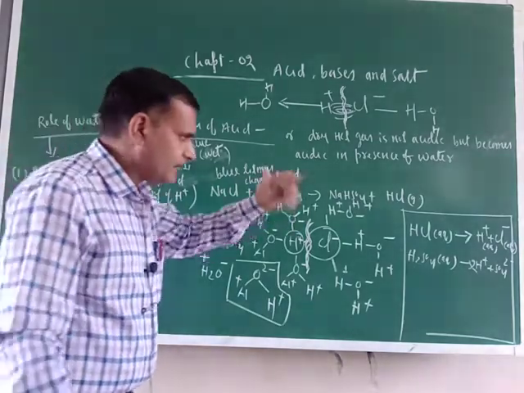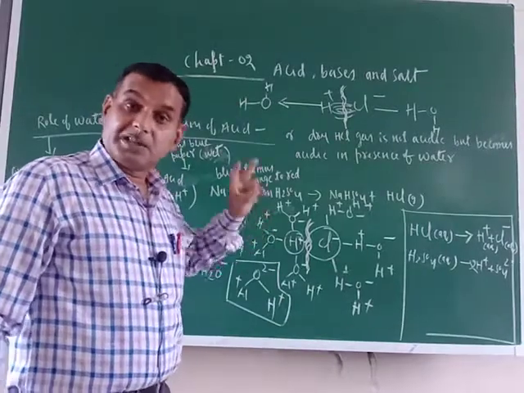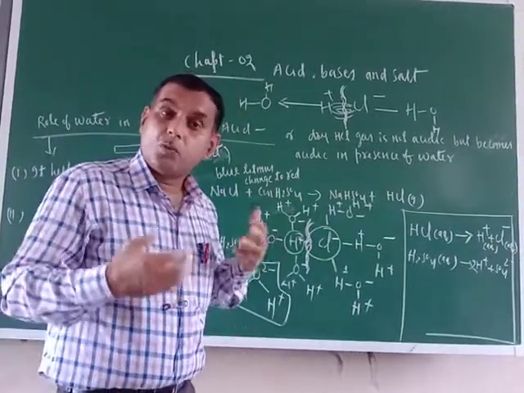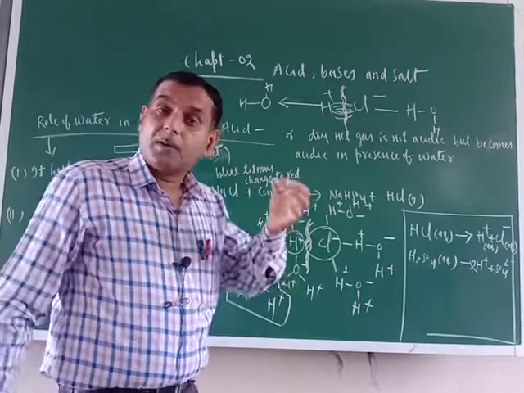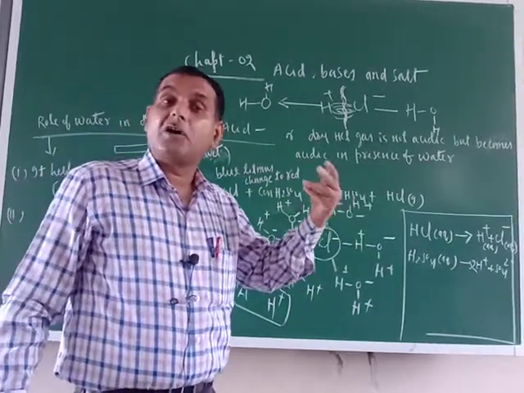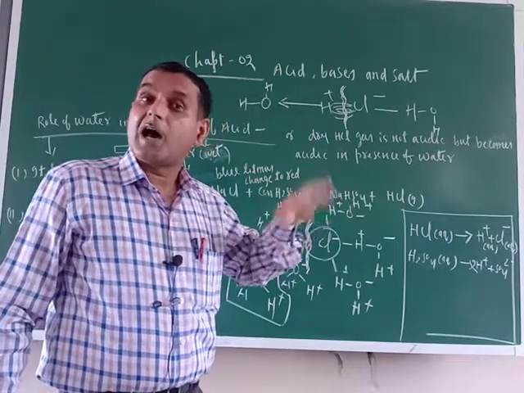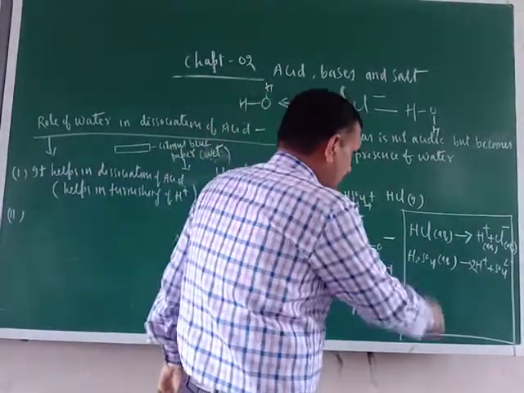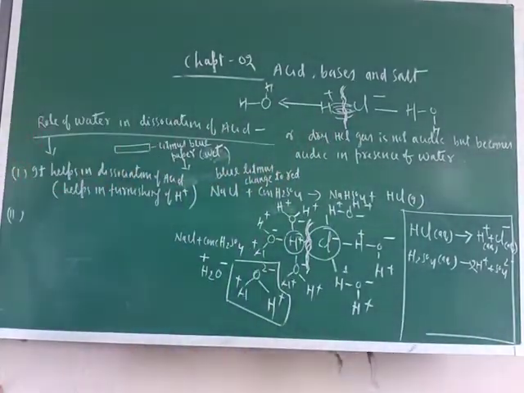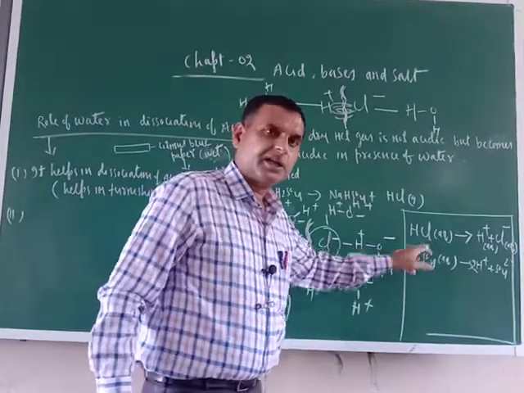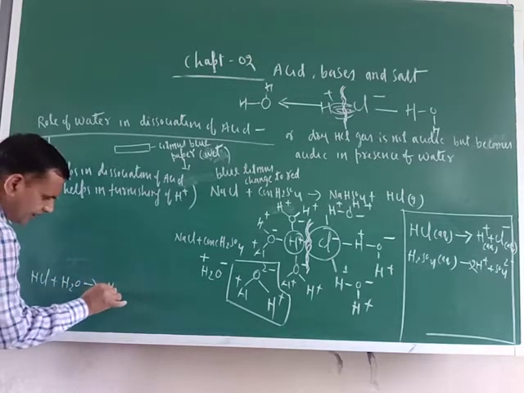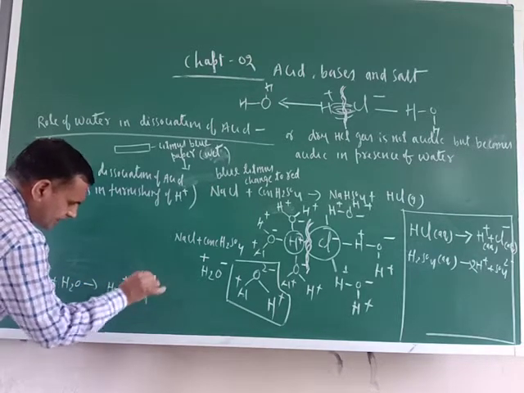Just see. Here only I will tell you. Now with the help of water, H positive is removed. Now try to understand who will stabilize the H positive. Because it is a very reactive ion. An ion is always more reactive or active than atoms and molecules. Okay. So just try to understand. How you have written the reaction, just see. Actually this is not your original reaction. The original reaction is this one. HCl plus H2O gives H3O positive and Cl negative.